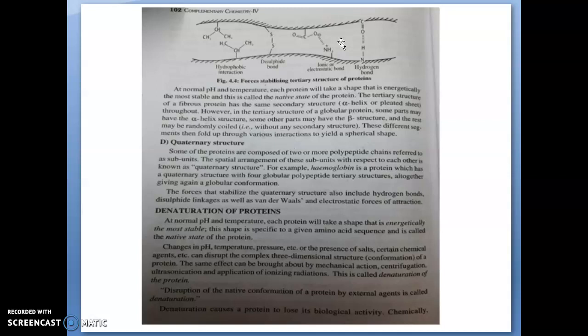Fourth one is the quaternary structure. Some proteins are composed of two or more polypeptide chains, referred to as subunits.